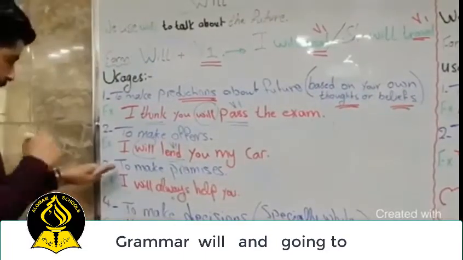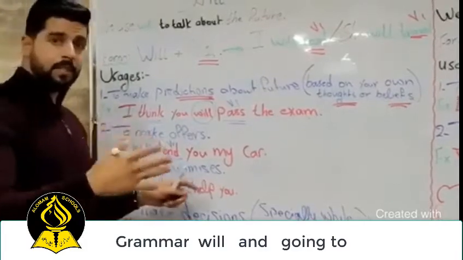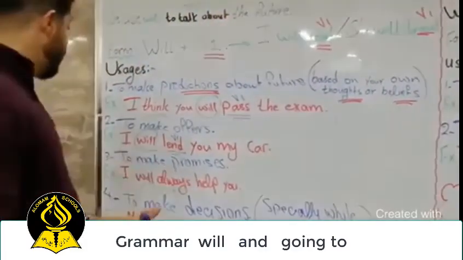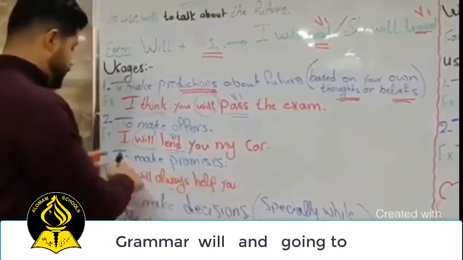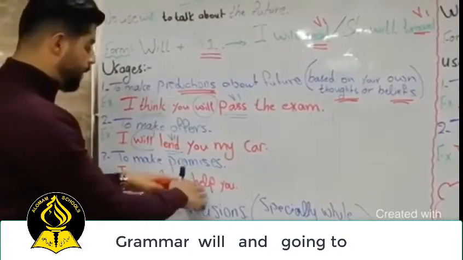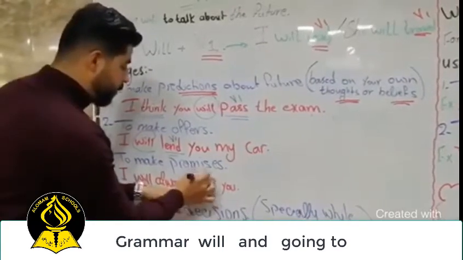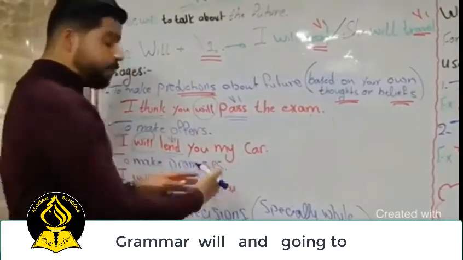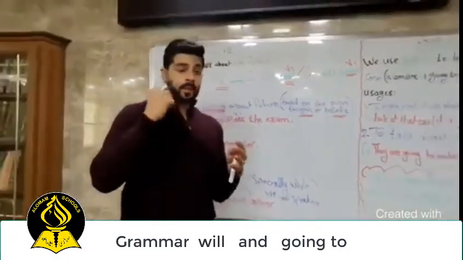The third usage here is to make promises, to promise someone to do something in the future. For example, I will always help you. So we use here will and help, verb 1. Another example, I promise you, I will give you money.